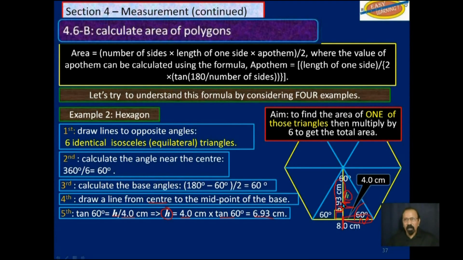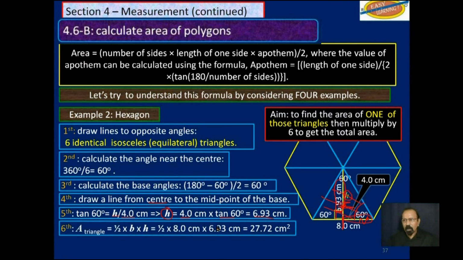Once you get that, that is the apotem. Once you get that, you can easily find the area of this triangle here, half base times perpendicular height. The base now is 8 centimeters. Remember, this is the base of the triangle, times the perpendicular height, and we get 27.72 square centimeters.